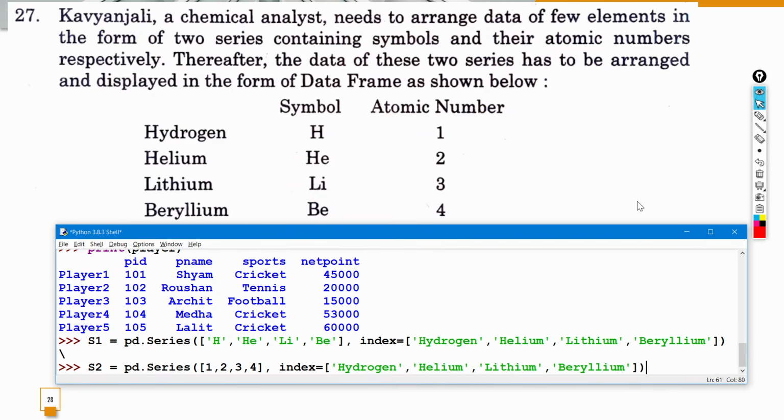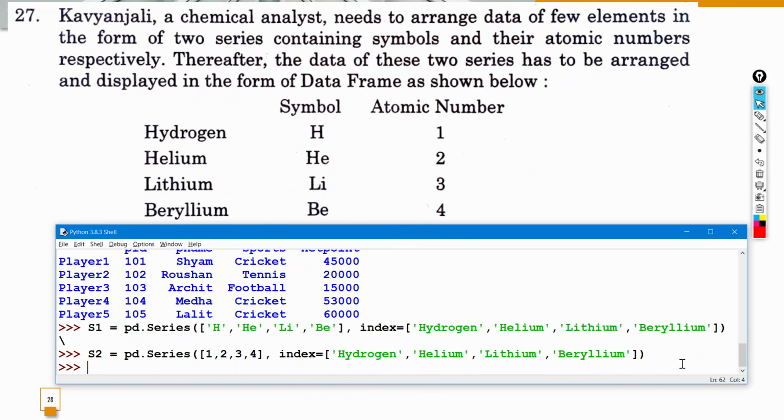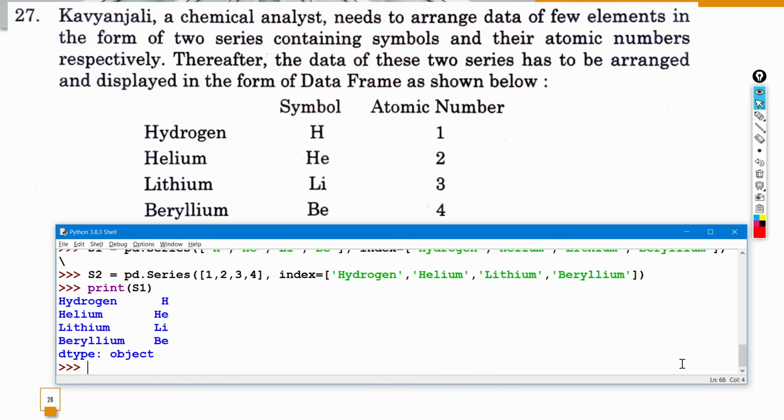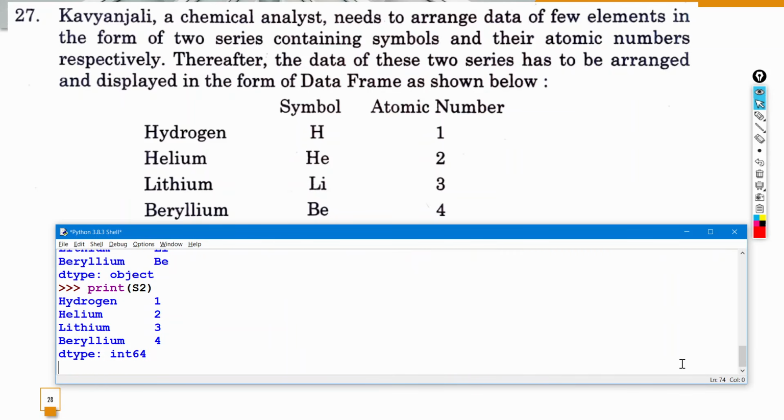Now similarly, the second series that I'll create is with atomic numbers 1, 2, 3, 4. So the data will be 1, 2, 3, 4, but the indexes will be the same: hydrogen, helium, lithium, beryllium. So the data is 1, 2, 3, 4, and the indexes are the same as in S1. So now we are ready with these 2 series, S1 and S2. If I print S1, we have the first series. If I show you the second series, we have the second series here.